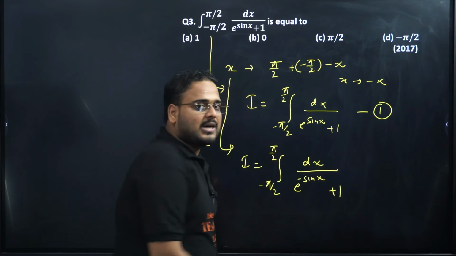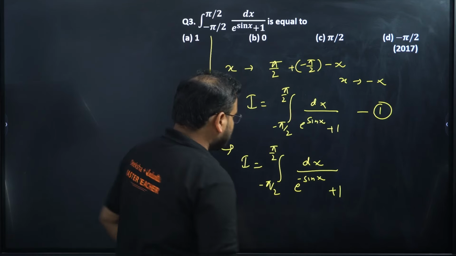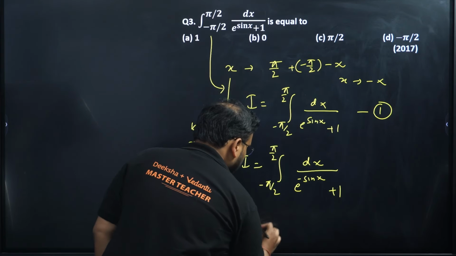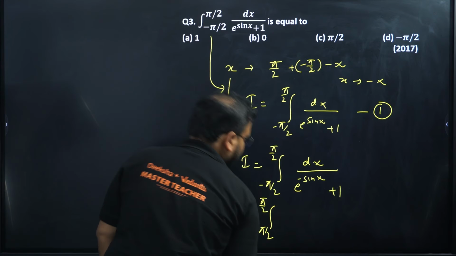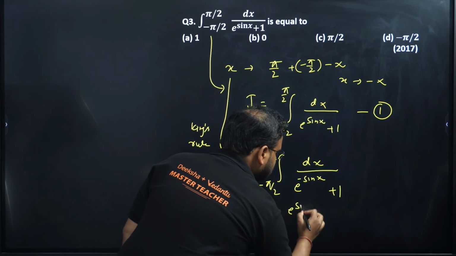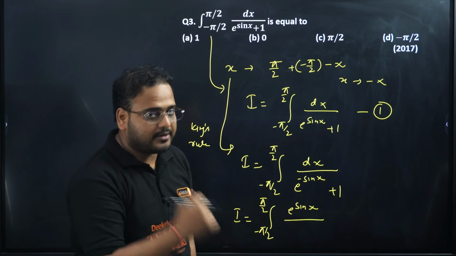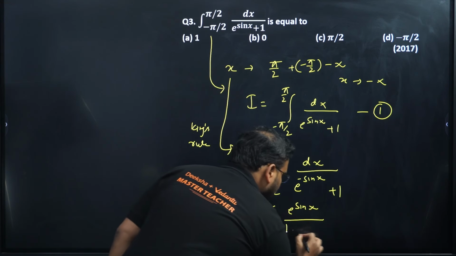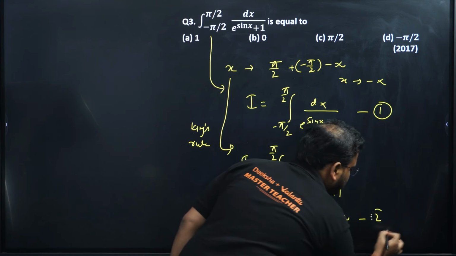I hope you can see what is happening over here. I'm going to take product of e power sine x in both sides. So I'll end up with what? Have a look. Limit remains same. Here as well, I'll have e power sine x in the numerator. If I'm multiplying e power sine x in both numerator and denominator, this will become 1 and this will be e power sin x. Of course, dx is there. This is my equation number 2.